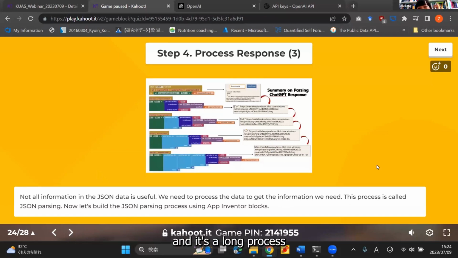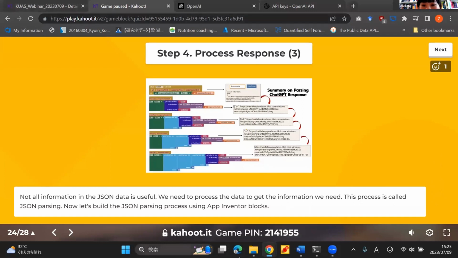And it's a long process. As you can see, if we just show the raw response, it's going to be like that on top, and then we need to process it layer by layer. Eventually, we get the URL of the image. It's a long process, and I'm sorry I don't have time to go through all the details, so I'm just going to show you the final step today. If you're interested, you can look for information on JSON parsing on the internet. We have libraries for parsing JSON data for many programming languages, including Python.